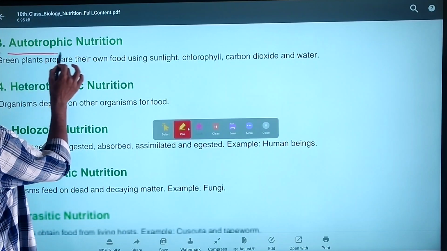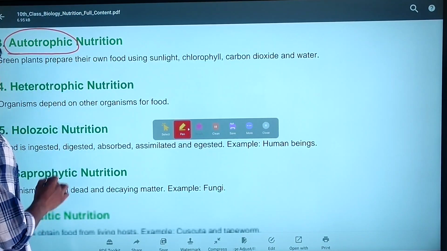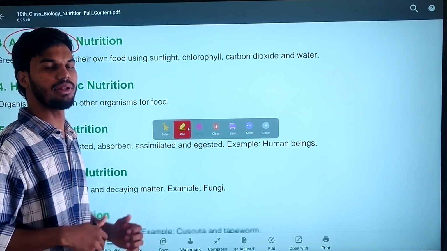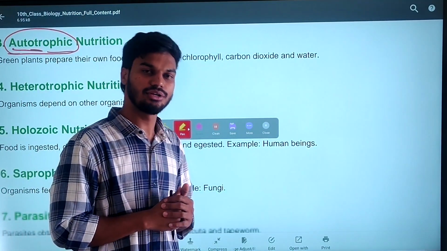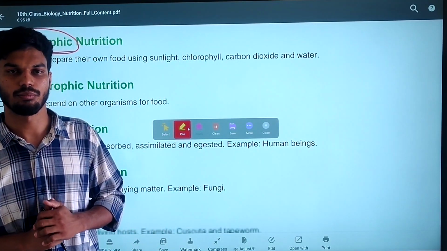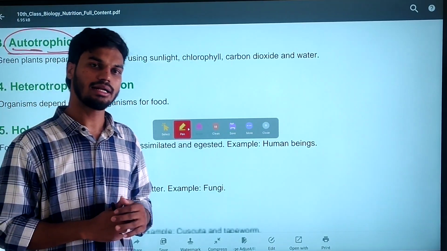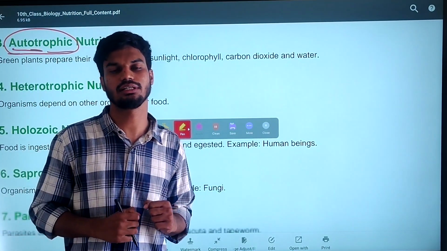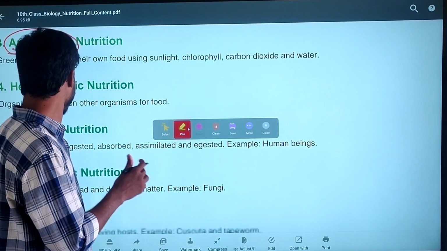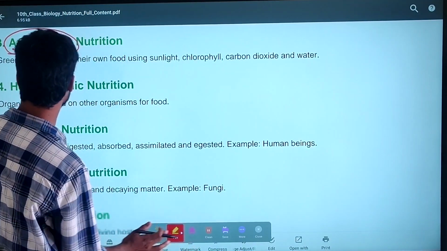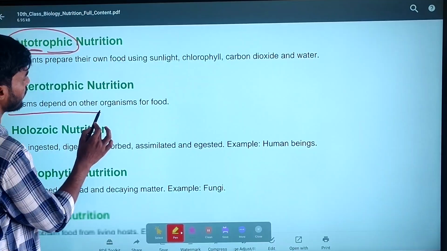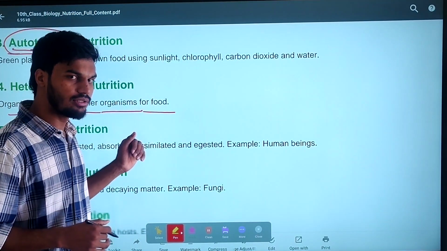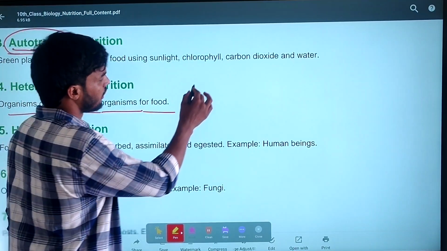Autotrophic nutrition: the name itself indicates, auto means self, trophic means feed. Self preparation, self nourishment is known as autotrophic nutrition. Simply, the organisms that prepare their own food by themselves have autotrophic nutrition. And heterotrophic nutrition is a type of nutrition where the organism depends upon other organisms for food. Simply, it is quite opposite to autotrophic nutrition.